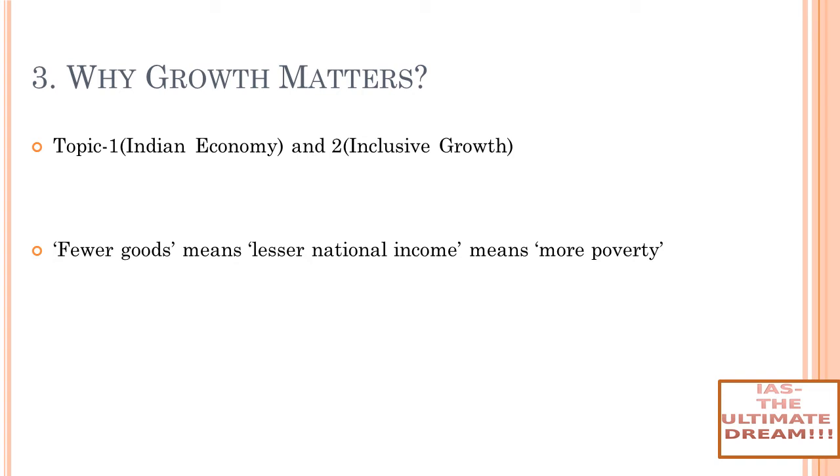See what happens when you have a lesser number of goods. You must have heard something called indirect tax. So we tax on goods, right? If you have lesser goods, then government will get less indirect tax. So the government will have lesser national income. If government has lesser national income, then it cannot subsidize different schemes, right? So it will lead to more poverty. This is the whole cyclical chakra which you have to understand, right?